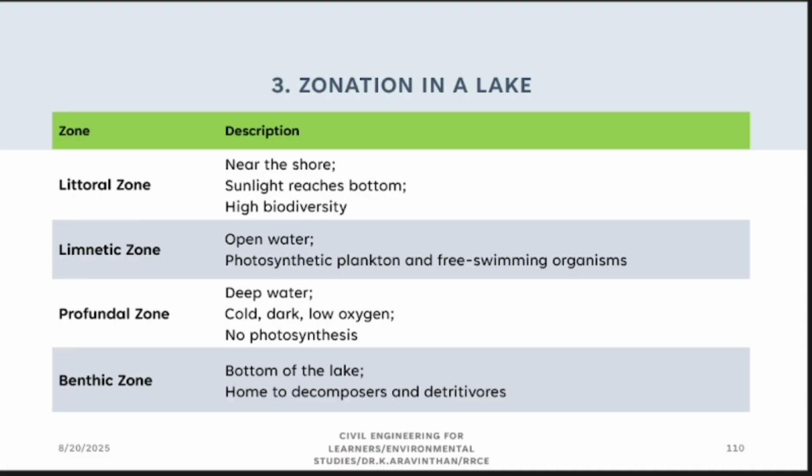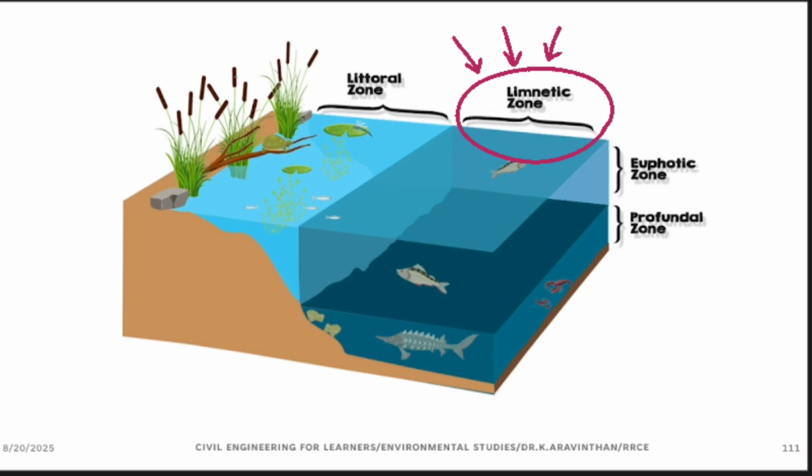Another is zooplankton. Zooplankton are small living beings like bacteria. They consume phytoplankton. So these organisms live in the free-swimming open-water zone. That is the second zone. Now the third zone is the profundal zone. I have shown you the littoral zone, and this is called the limnetic zone. That is completely covered with water. In water also, you have different layers: the euphotic zone and the profundal zone.